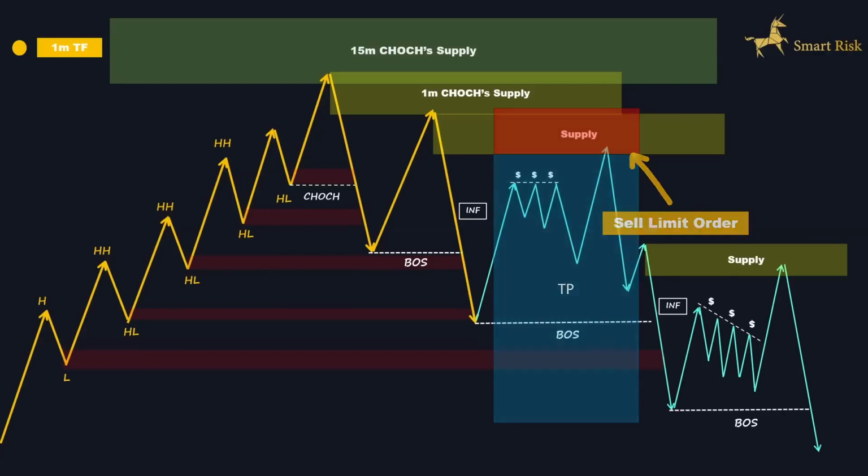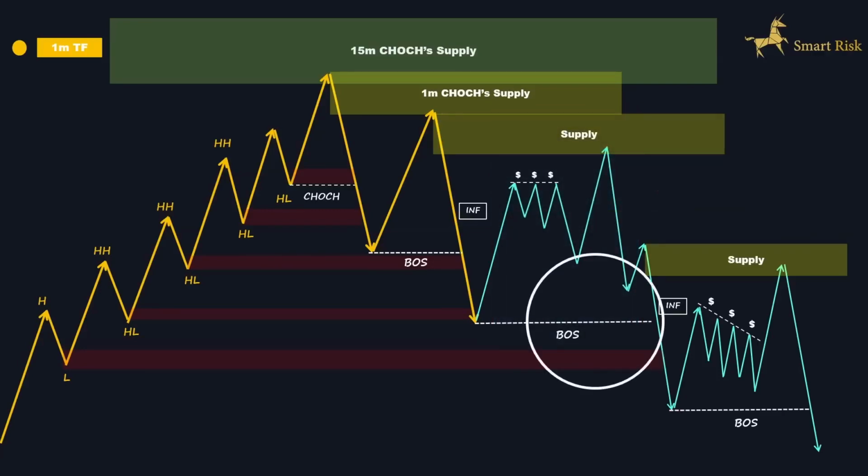In the following, we can see that the price once again has created a new break of structure and has already broken through the next demand zone, leaving inefficiency behind. Thus, we have another unmitigated supply zone on the 1-minute time frame. Additionally, we can see that the price formed a bearish trendline liquidity below our newly identified supply zone. In this scenario, the price will likely push back up to clear the liquidity above the trendline, triggering the stop losses of retail traders.